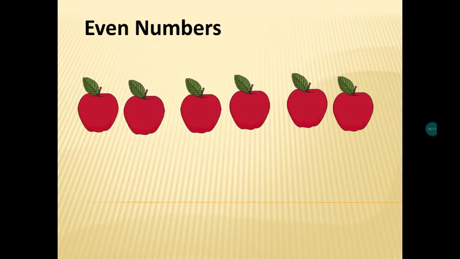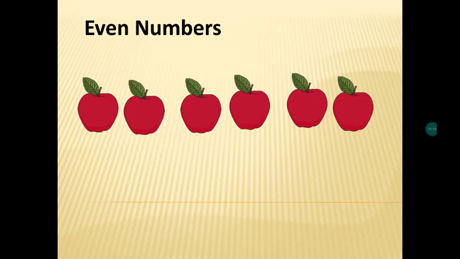Even numbers. What do you mean by even numbers? Let me understand through the example here. See, we have some apples here. How many apples? Let me count. 1, 2, 3, 4, 5, 6. There are 6 apples. Now tell me, is 6 an even number or an odd number? How will we say 6 is an even number or an odd number?